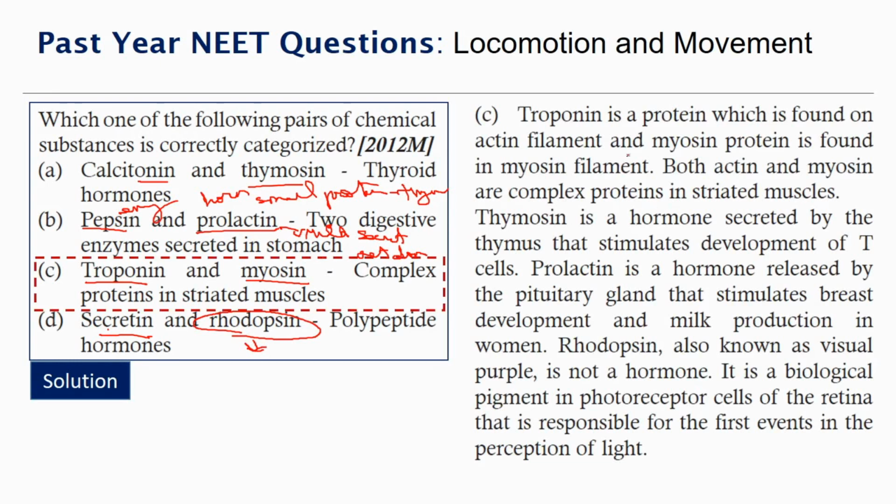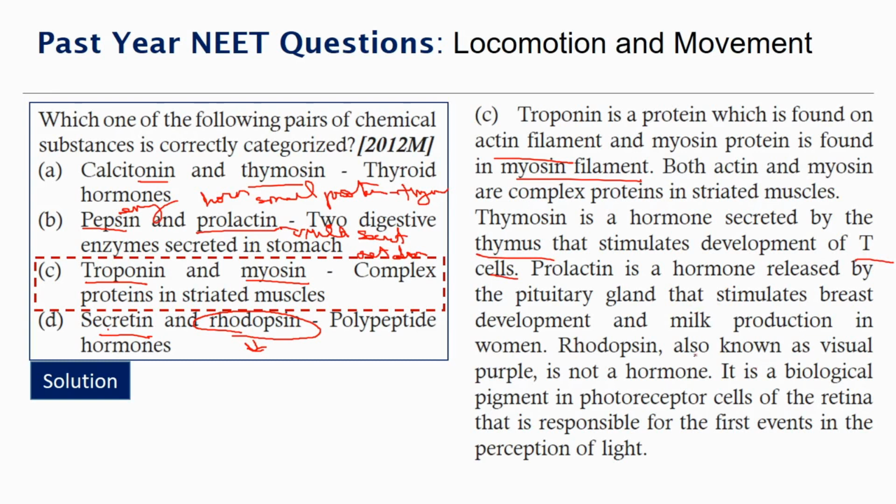Troponin is a protein which is found in actin filament, and myosin is a protein found in myosin filament. So both actin and myosin are complex proteins in striated muscles. Thymosin is a hormone secreted by the thymus that stimulates the development of T cells. Prolactin is a hormone released by pituitary gland that stimulates breast development and milk production in women.